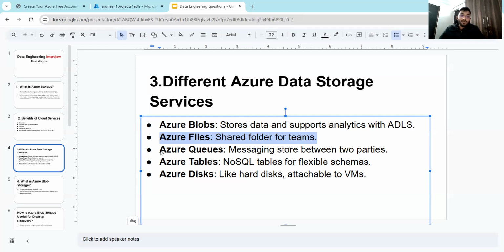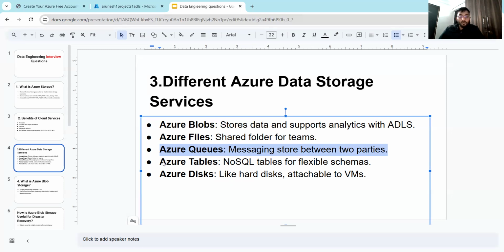Now let's look at the third, Azure Queues. Azure Queues is a messaging store. Same example: my analytics department team can talk with a person in the sales department in that particular messaging store, and this is very useful.